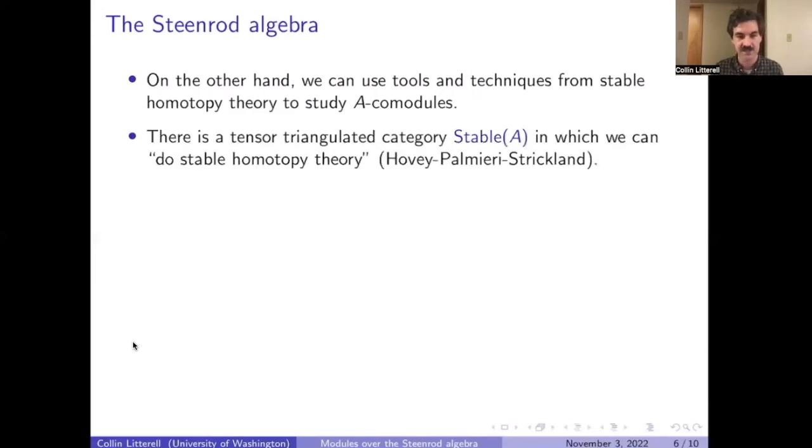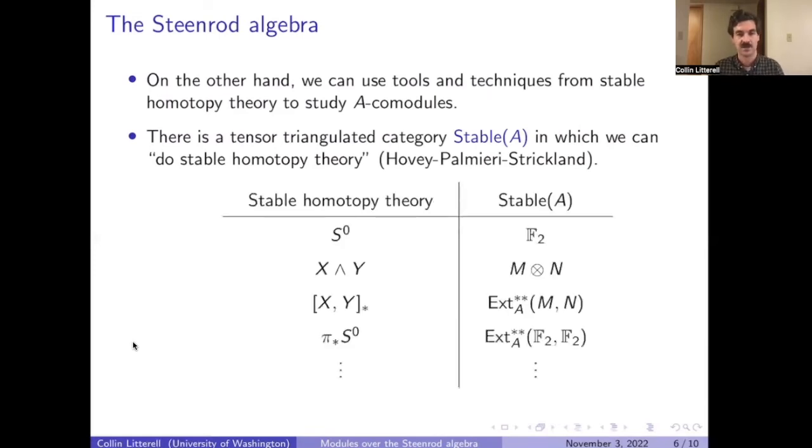A little more precisely, there's a tensor triangulated category, which we call stable A, in which we can do stable homotopy theory. So some basic analogies: we have a sphere object, we have a smash product, we have homotopy classes of maps, we have stable homotopy groups of spheres, and so on. We also have things like Brown representability, Bousfield localization, etc.